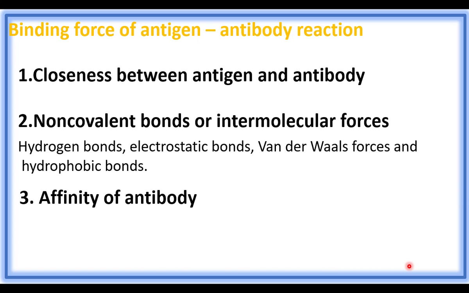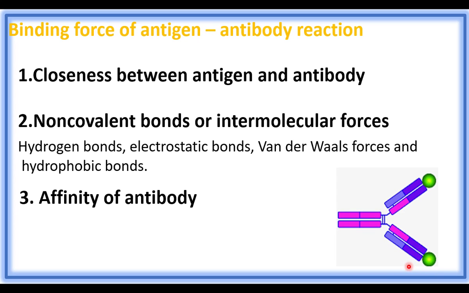Affinity of antibody also influences the binding force of antigen-antibody reaction. Affinity of antibody is nothing but the attraction between the antigen and antibody, that is the attraction between epitope and paratope. We had already learned about epitope and paratope. Epitope is a part of antigen that binds with antibody.